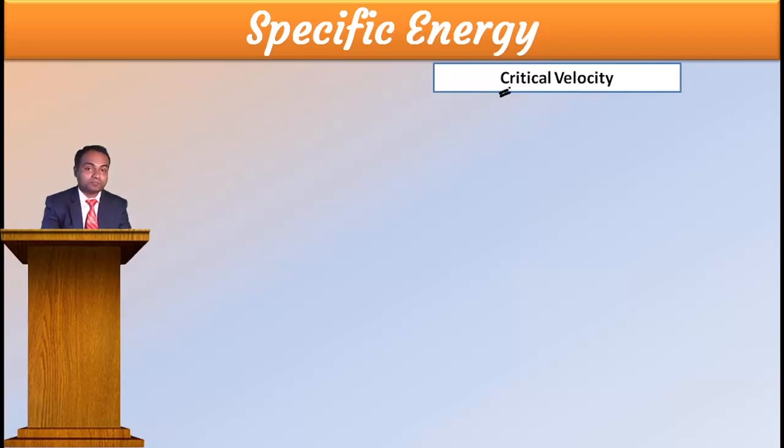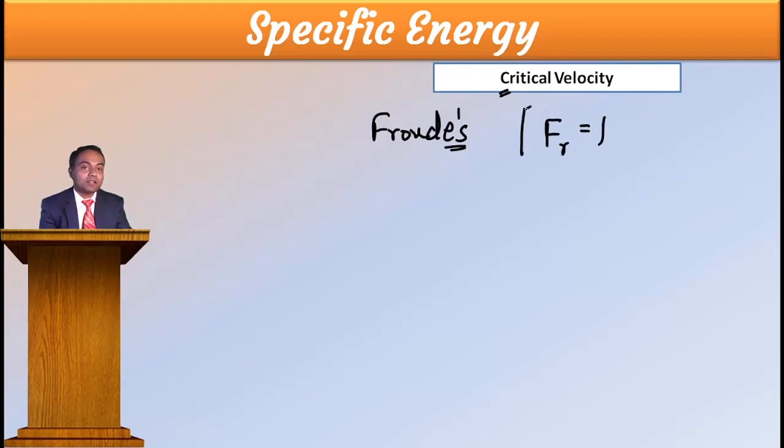Then what is the critical velocity? Now we will remember Froude, the scientist. Froude says that critical condition means this, that is Fr equal to 1. That I explained in a classification, but I did not elaborate this one. Just now I am telling you that Fr equal to 1 is the condition for critical.